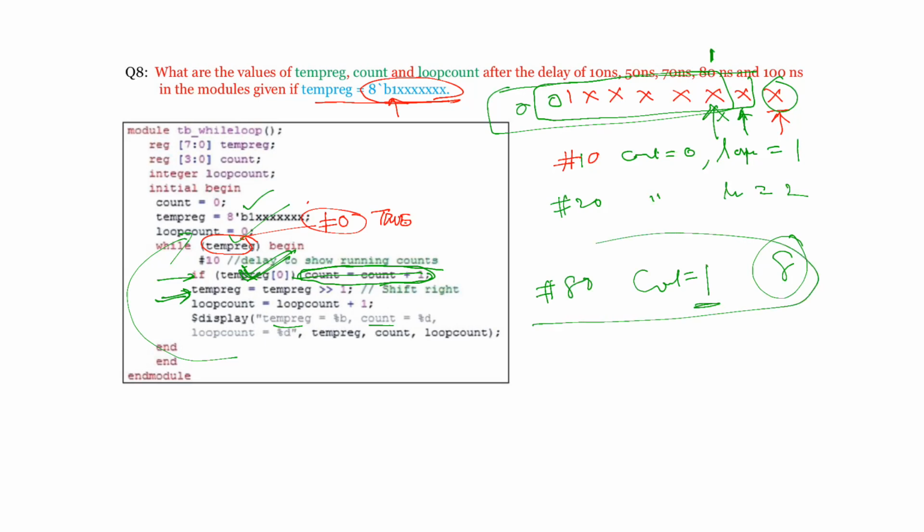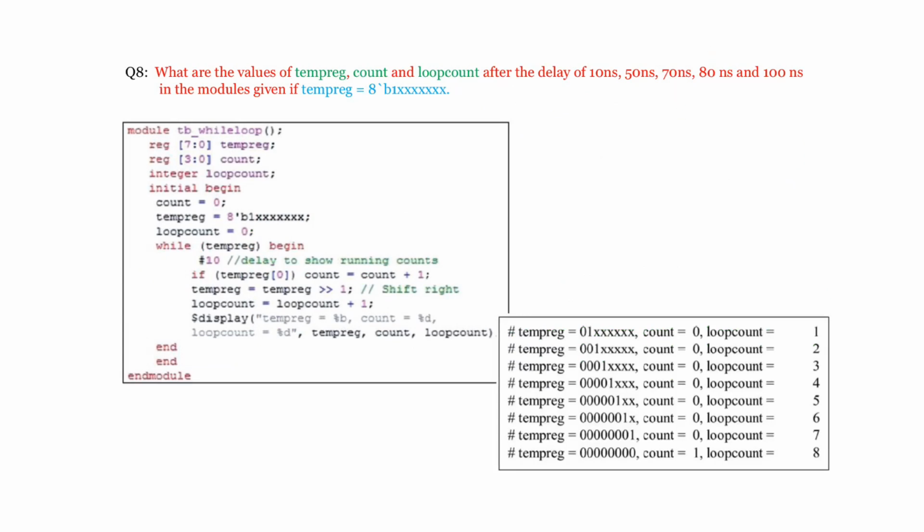Okay. So these are the values, corresponding temp register, corresponding these things. So this is after 10 nanoseconds. First statement is after 10 nanoseconds. Second statement after 20, 30, 40, 50, 60, 70, 80 and 90, 100 after it. What happens after 80? You will get these things and later your temp register will be always 0. It never executes. So the same thing is continued for 90, 100, 110 and other things. Temp register is always 0.